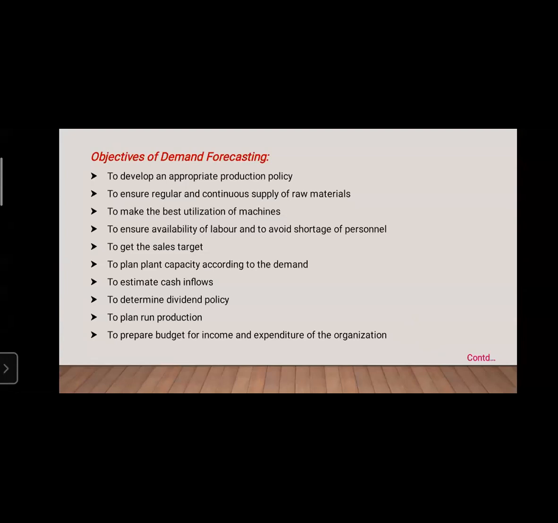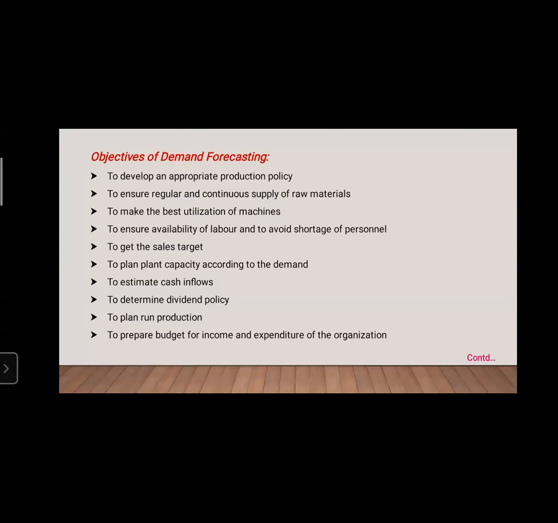Okay. Next, to get the sales target. So we have to get the sales target. Next, to plan the plant capacity according to the demand. According to demand, you have to plan the plant capacity. To estimate the cash inflows, to determine the dividend policy, to plan the run production.